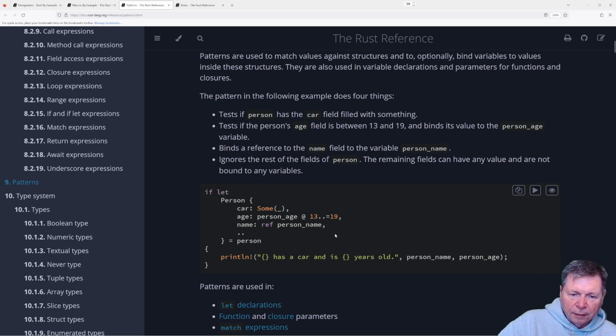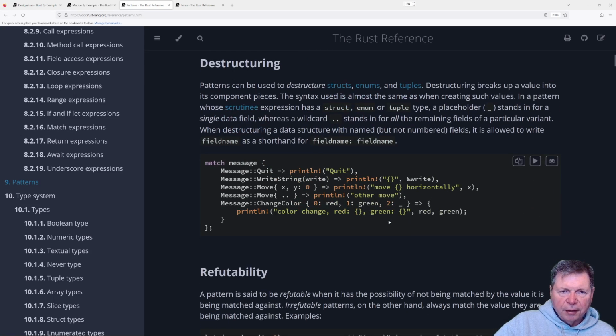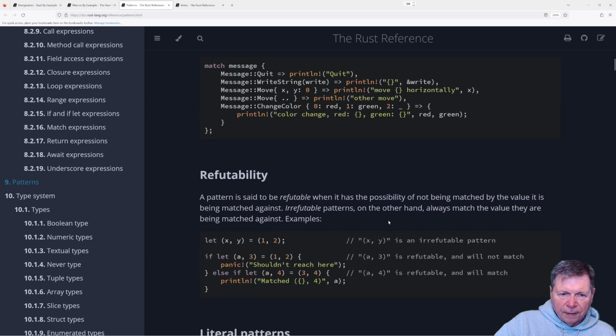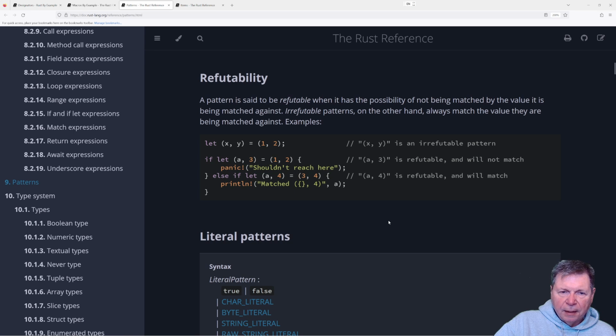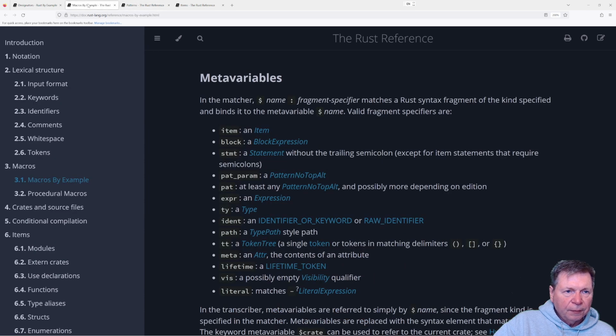Oh, I like that. Match expressions. Patterns can be used to destructure. Destructuring breaks up a value. All right. Yep. Okay. Cool. That would come in handy. And so that's pat, the same thing. Expression we did. Type, I think we know what a type is. Ident we did. Path. A type path.